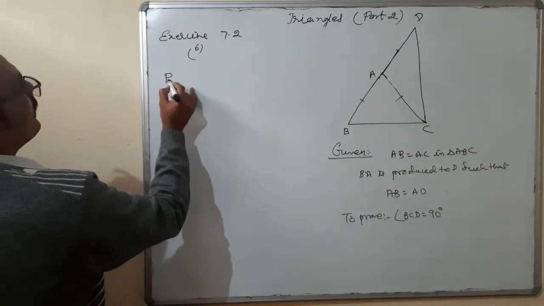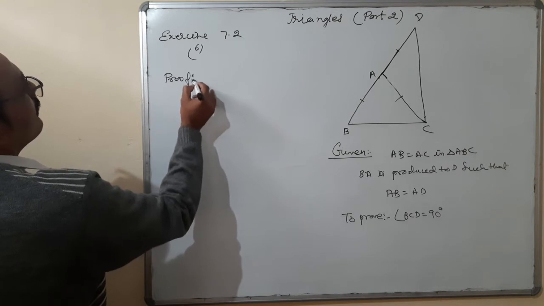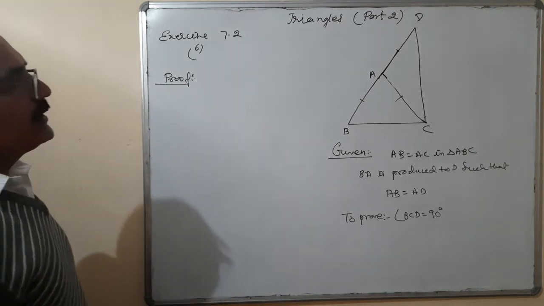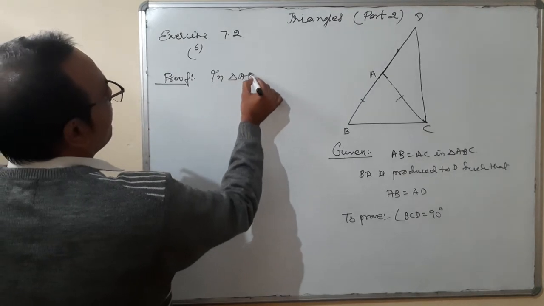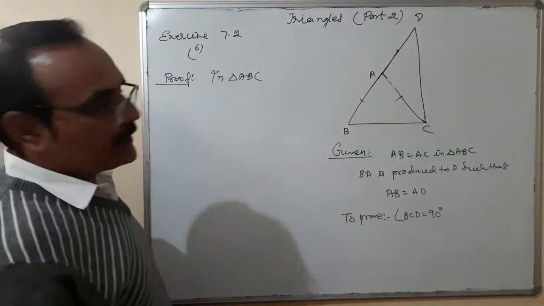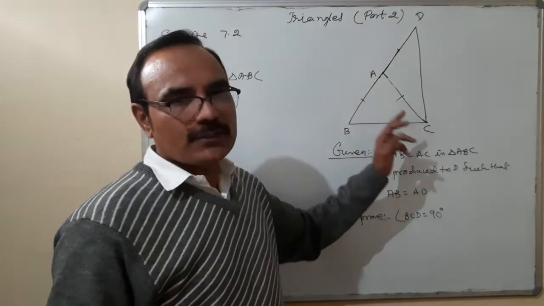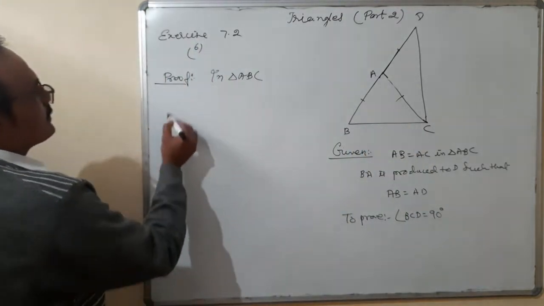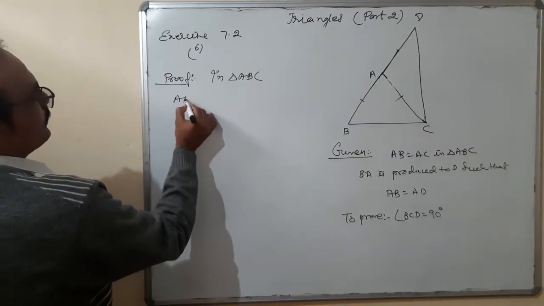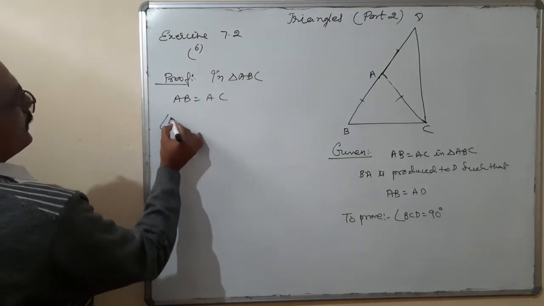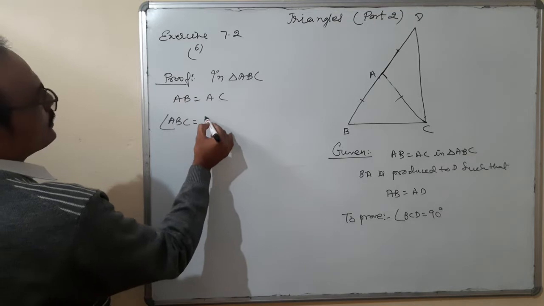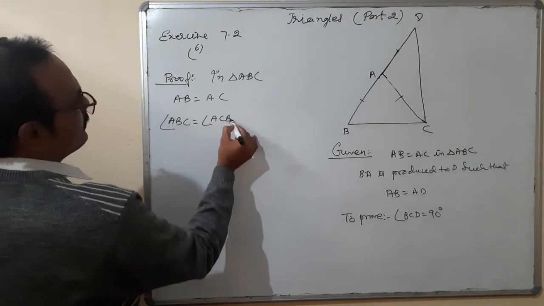Proof. Simple solution. In triangle ABC, if opposite sides are equal, then their opposite angles are equal. That means since AB is equal to AC, angle ABC is equal to angle ACB.